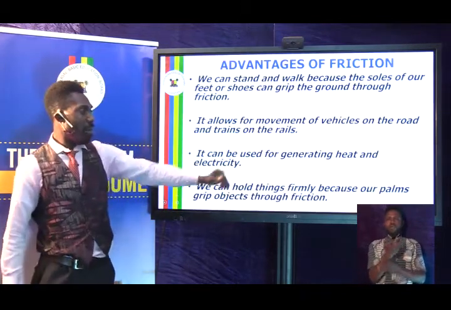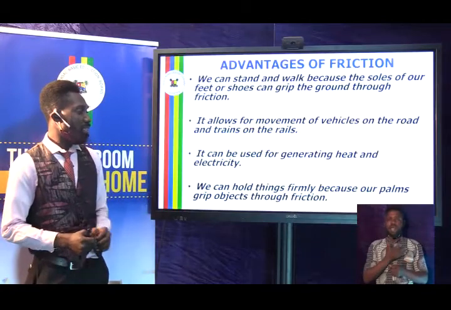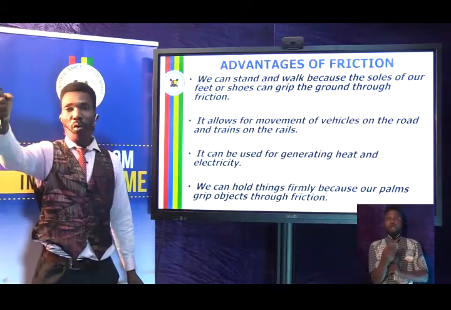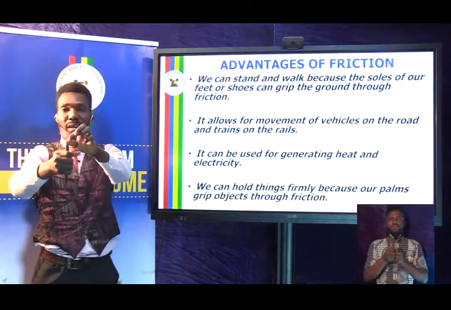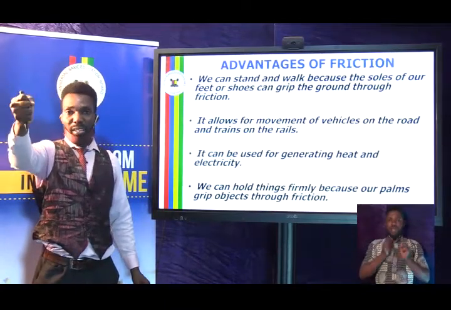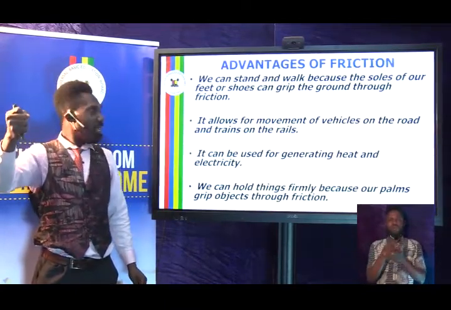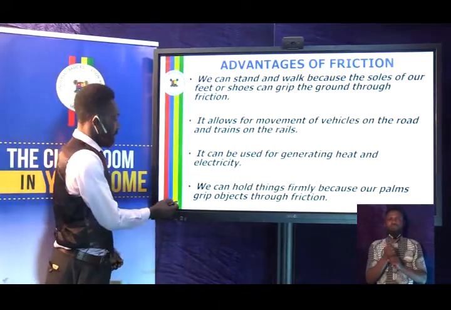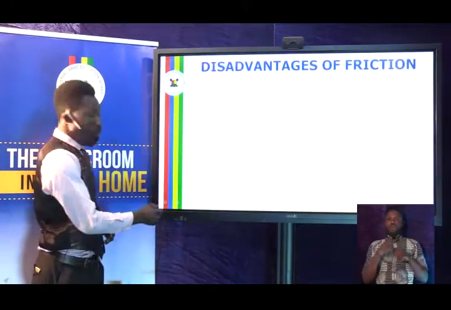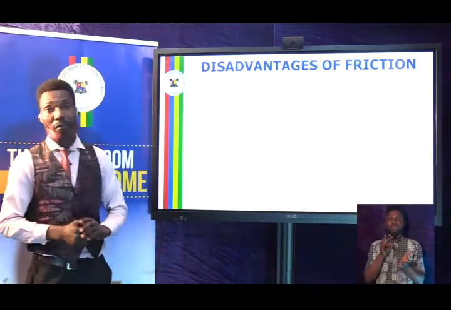Let's look at another one. We can hold things firmly because our palms grip objects through friction. Like I am holding this. It's because of friction that I could hold this thing very tightly. So it helps us to hold or grip some objects very tightly. That's another advantage. We move on to disadvantages of friction.